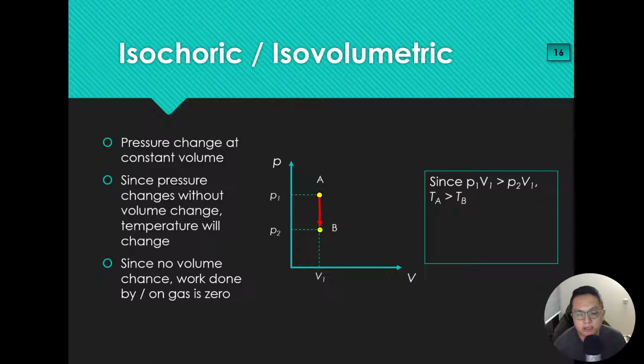Okay, but since there's no volume change, work done by the gas or on the gas is 0. That means if you think about it, this change in temperature is brought about by heat supply or heat loss to the system. So W by equals 0, W on is also 0. Okay, but delta U is not 0. In this case, delta U is a negative value. That means my Q in will also be a negative value as well. Okay, you can write out the equation. You can see very clearly once you have done that.